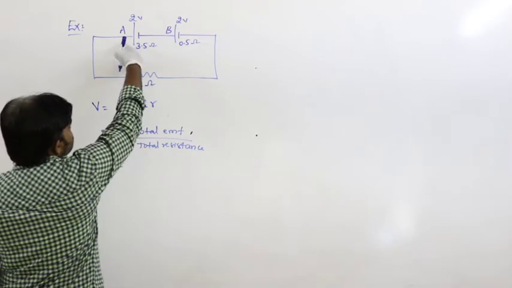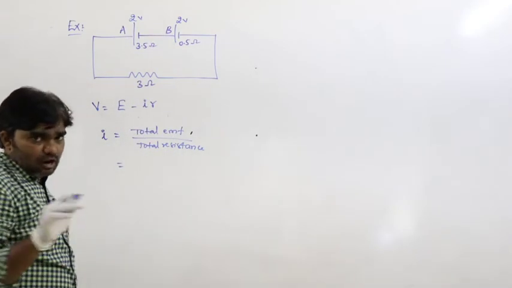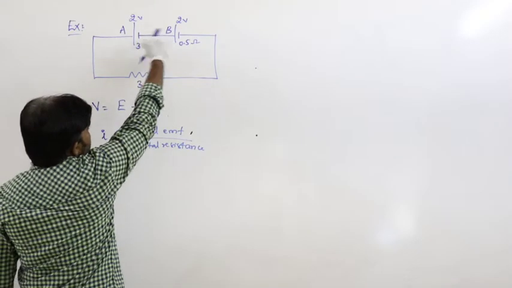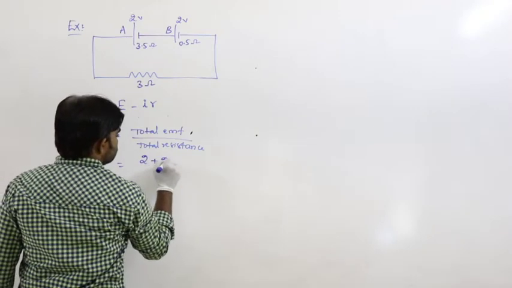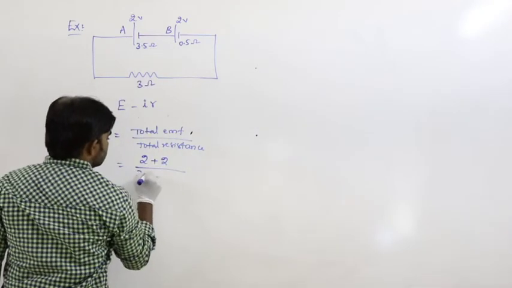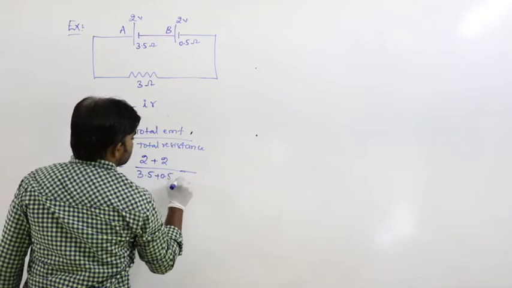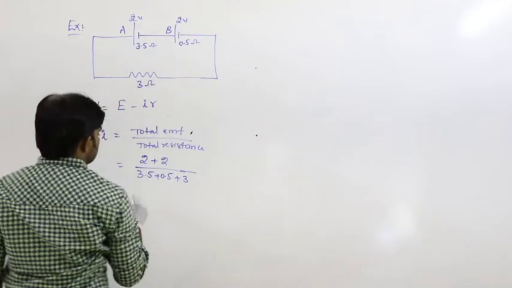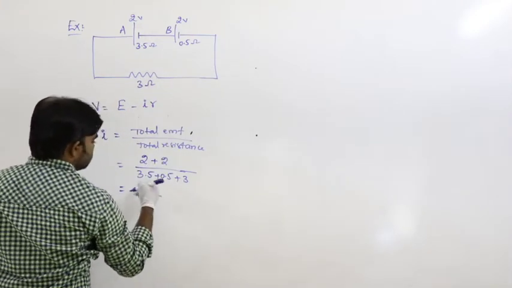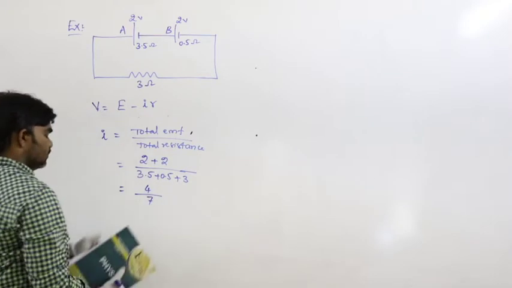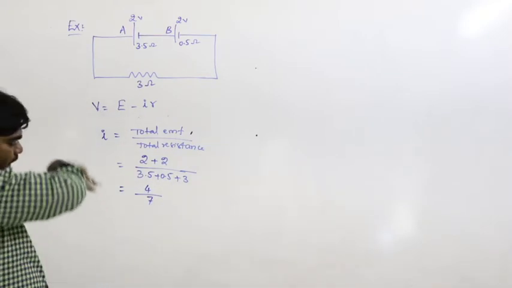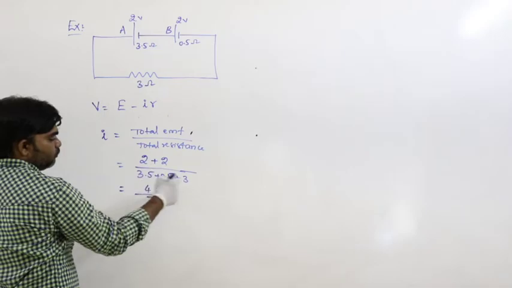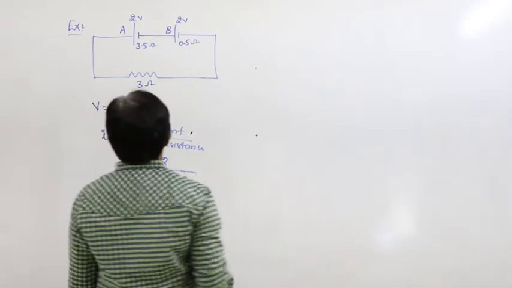What is the total EMF? 2 volts, 2 volts. These are connected in order, not in the reverse order. There is no wrong connection. So these two are connected in series. So that is 2 plus 2 divided by the total resistance, 3.5 plus 0.5 plus 3. That is 4 divided by 7. That is the total current passing through the circuit.